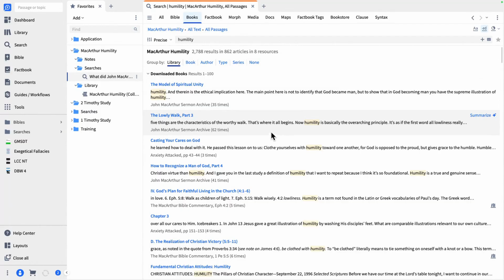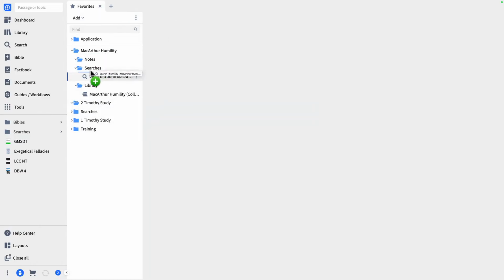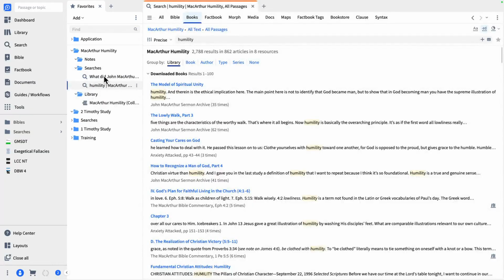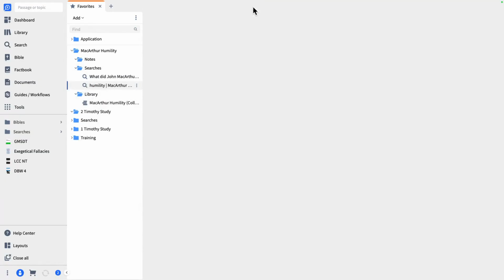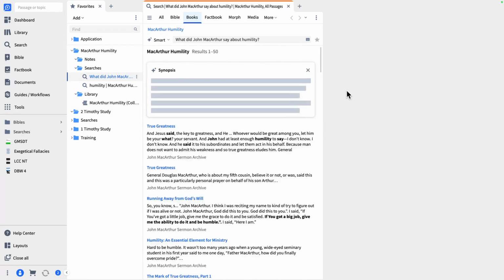Okay, so I've got that now too. I can save this search. Let's save that one so we can come back to that later. Again, what I'm doing is creating what? Shortcuts. So if I come up here and say, let me see that, that's smart search again, click on it. There it is. It's going to run it for you, very quickly, very easily. There you go. The same results will come up.